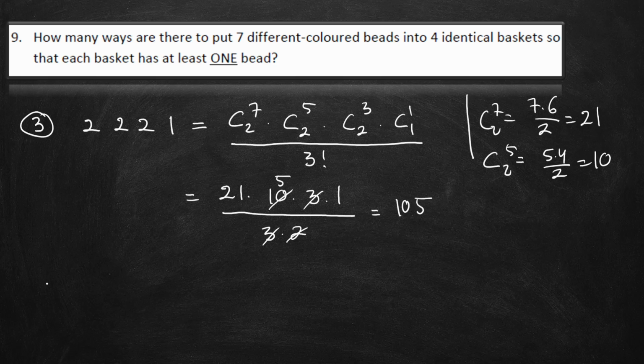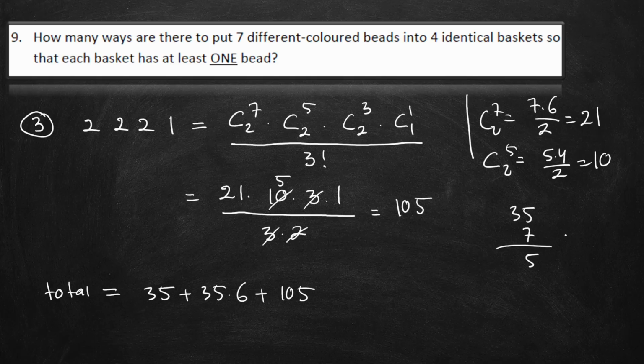So the total will become 35 plus 35 times 6 plus 105. 35 plus 35 times 6 is 35 times 7, which is 245. 245 plus 105, so we get 350.